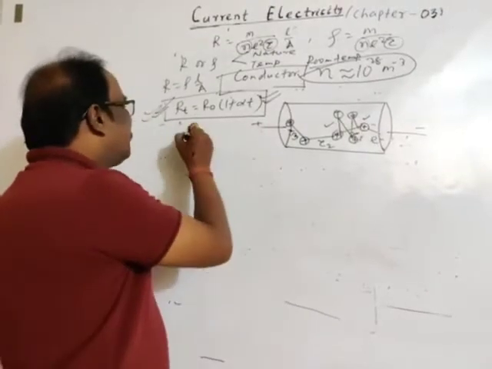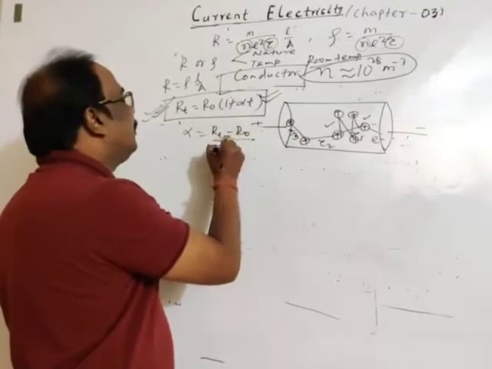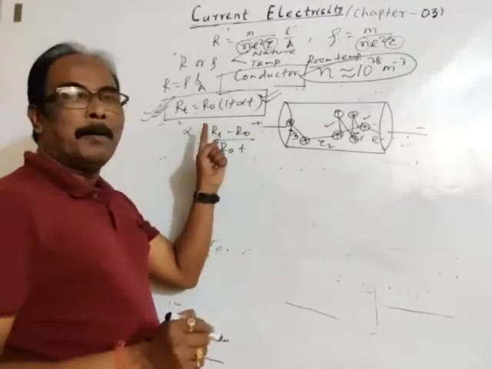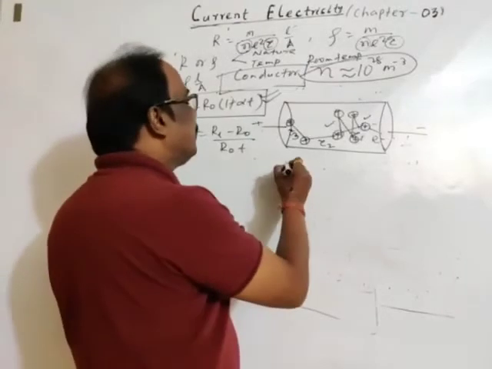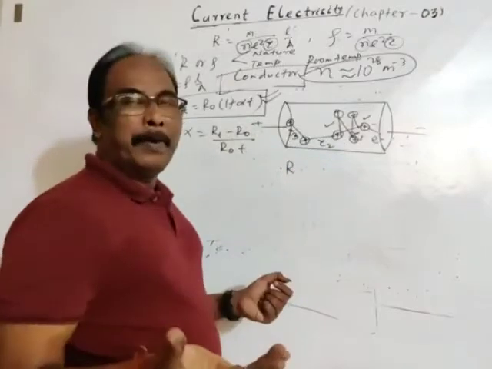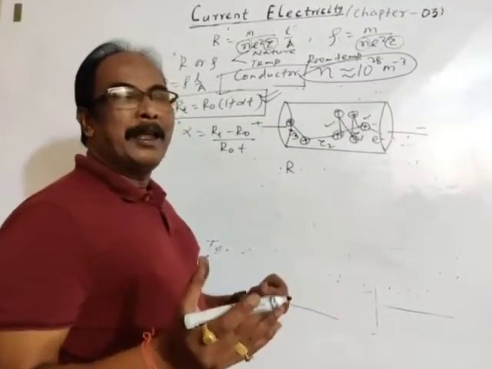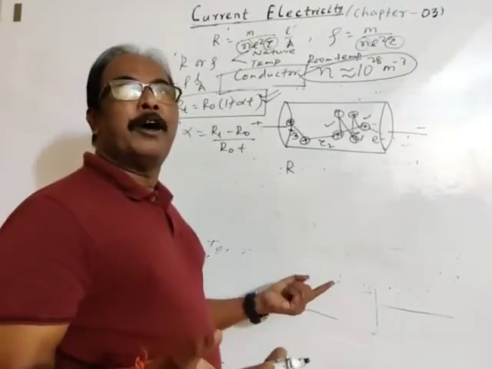See, of course you have already seen this is RT minus R0 divided by R0T. Alpha depends upon temperature. Okay. Then the relation for numerical, let's take T1 and T2 are the temperatures. T1 is initial temperature and T2 is final temperature.